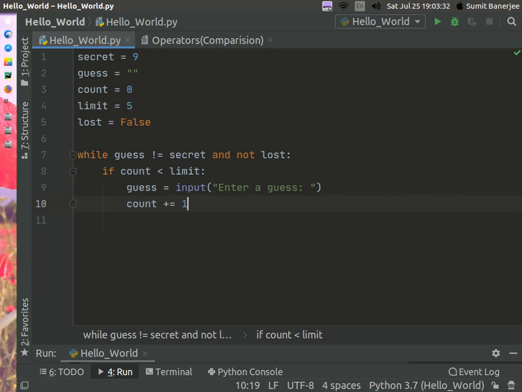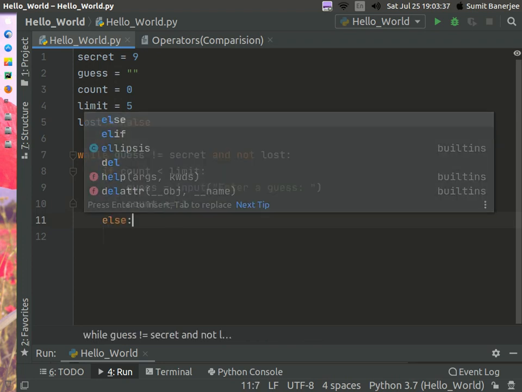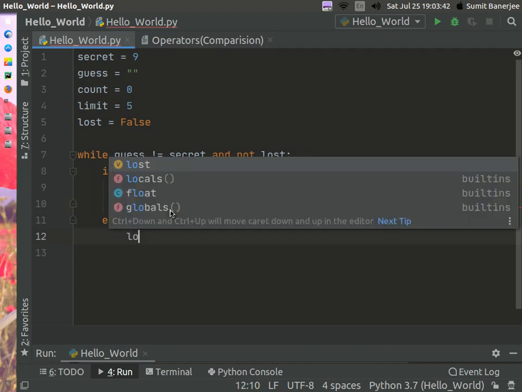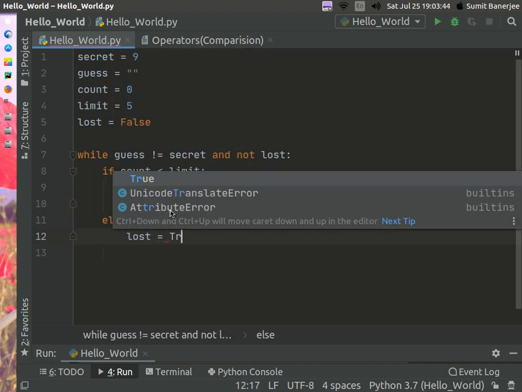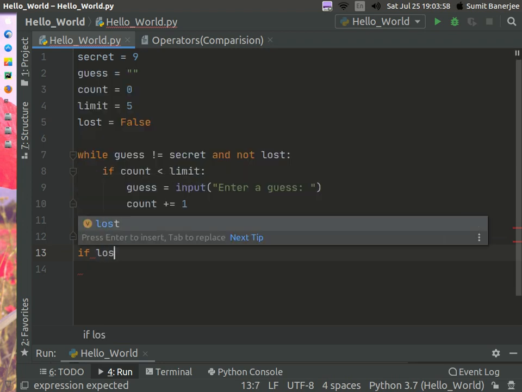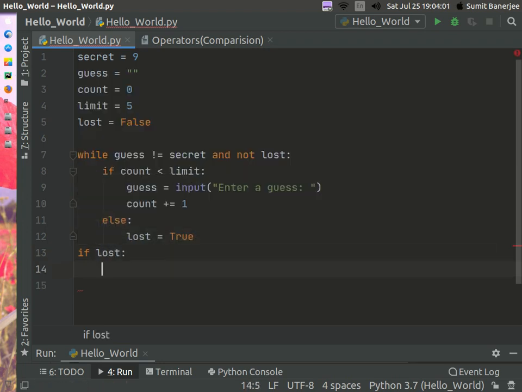After this you need to make an else statement, so I'll say else, and then type lost is equal to true. After this you come out of the while loop and type if lost, then print you lose.